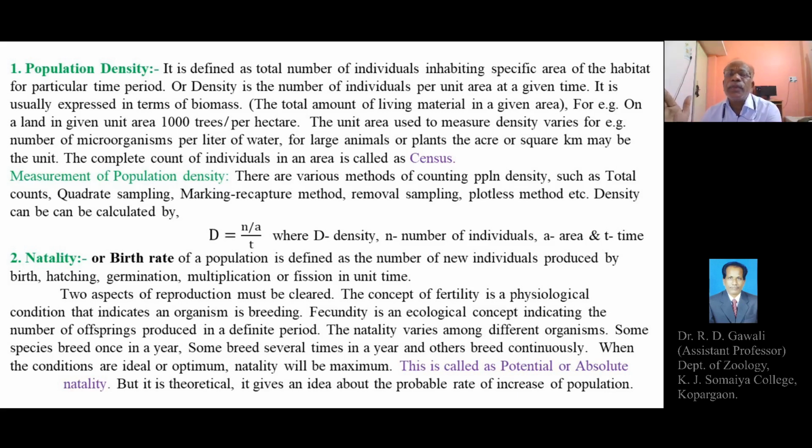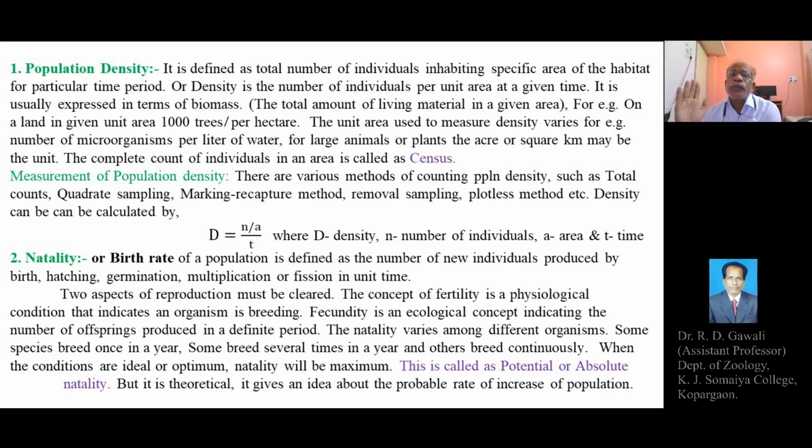Germination, in case of plants: new plants are produced from the seeds by the germination of seeds in the soil. Then multiplication or fission, in case of several lower invertebrates or even in plants, wherever there is an asexual method of reproduction like transverse binary fission.